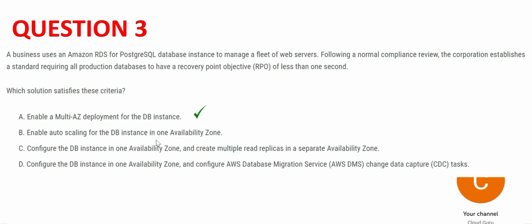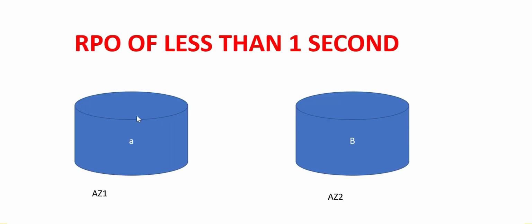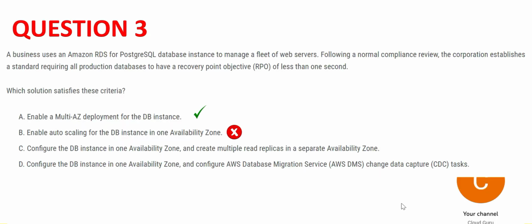Now let's look at option B. Enable auto scaling for DB instance in one AZ. See, auto scaling is only for EC2 instances. Auto scaling doesn't work here. So if you go to one database instance, for example A, and you do auto scaling, it will not help here. It will not give you the RPO of 1 second. This is wrong.